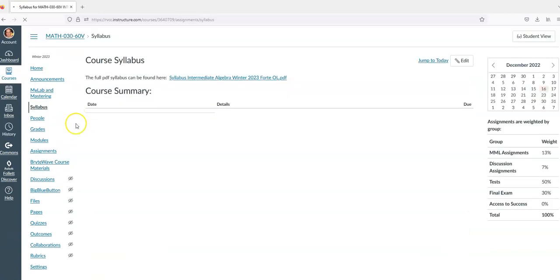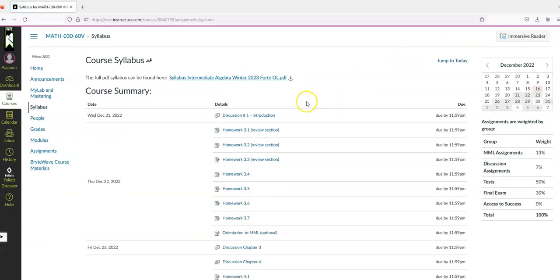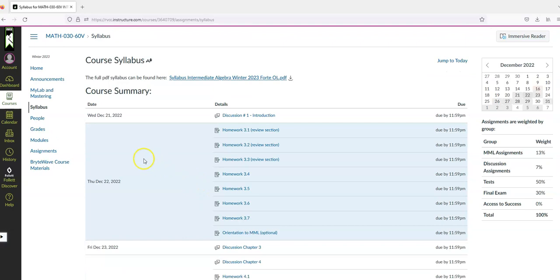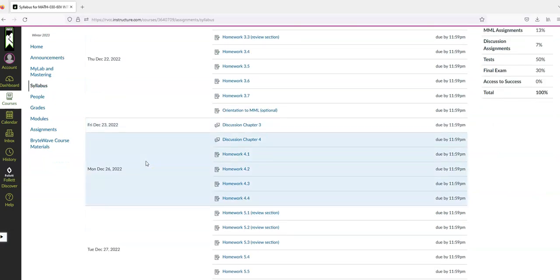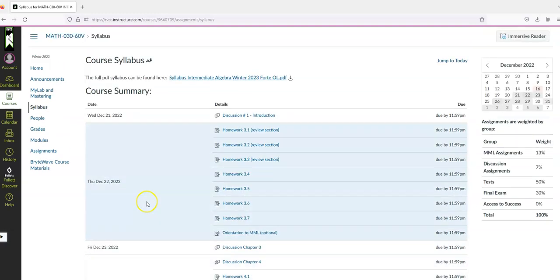The syllabus has a listing, and here I'll put it in student view so you can see what it looks like on your end. It has a course summary of everything that's due. Now, some days there are chunks of things due, but it goes sequentially, right? So there's a lot of stuff due on Thursday, there's one thing due on Friday. There's more that's due on Monday and so forth. So you can track the assignments throughout the whole semester like that.